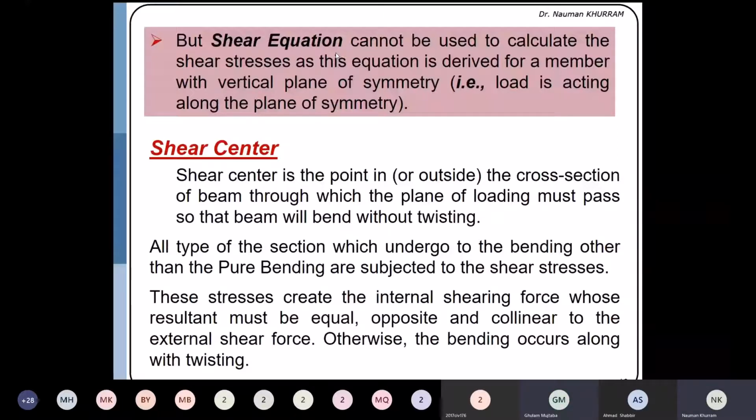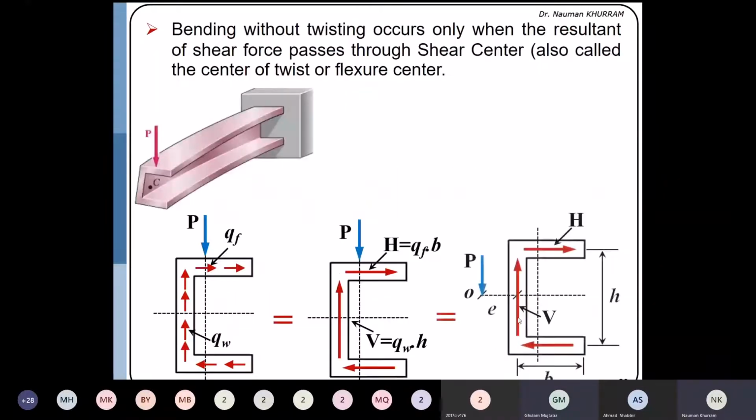All types of sections which undergo bending, pure bending or ordinary bending, are subjected to shear stresses. This stress creates the internal shear force whose resultant must be equal, opposite and collinear to the external shear force, otherwise the bending occurs along with twisting. This thing I have explained in this force diagram. So these are horizontal and vertical forces. These are the forces which are produced due to the applied forces.